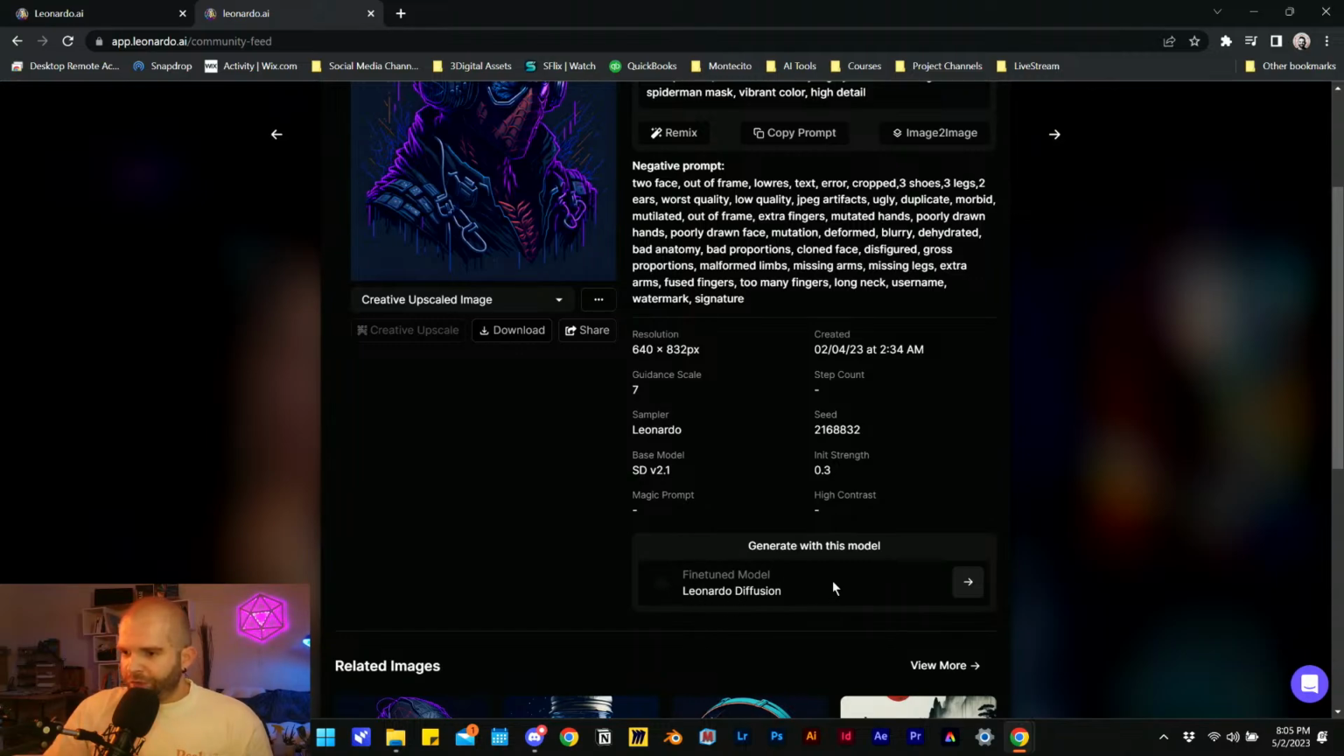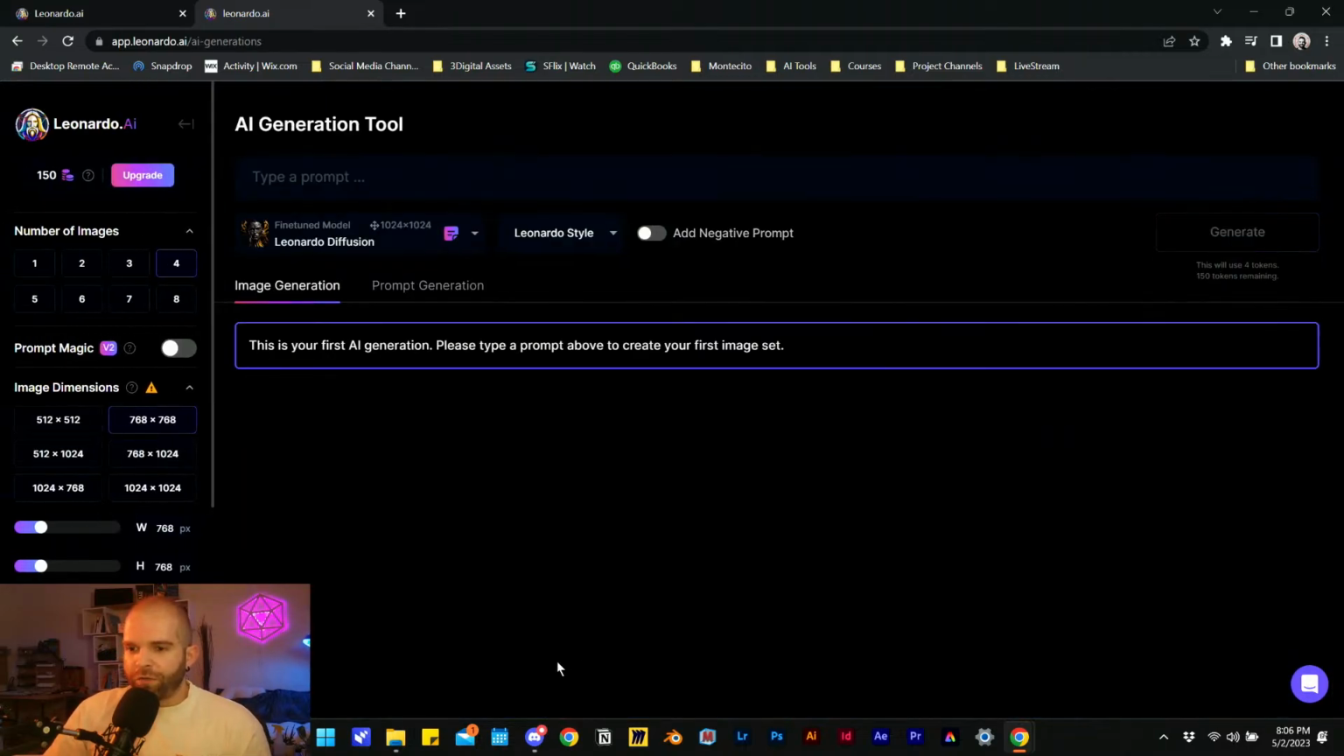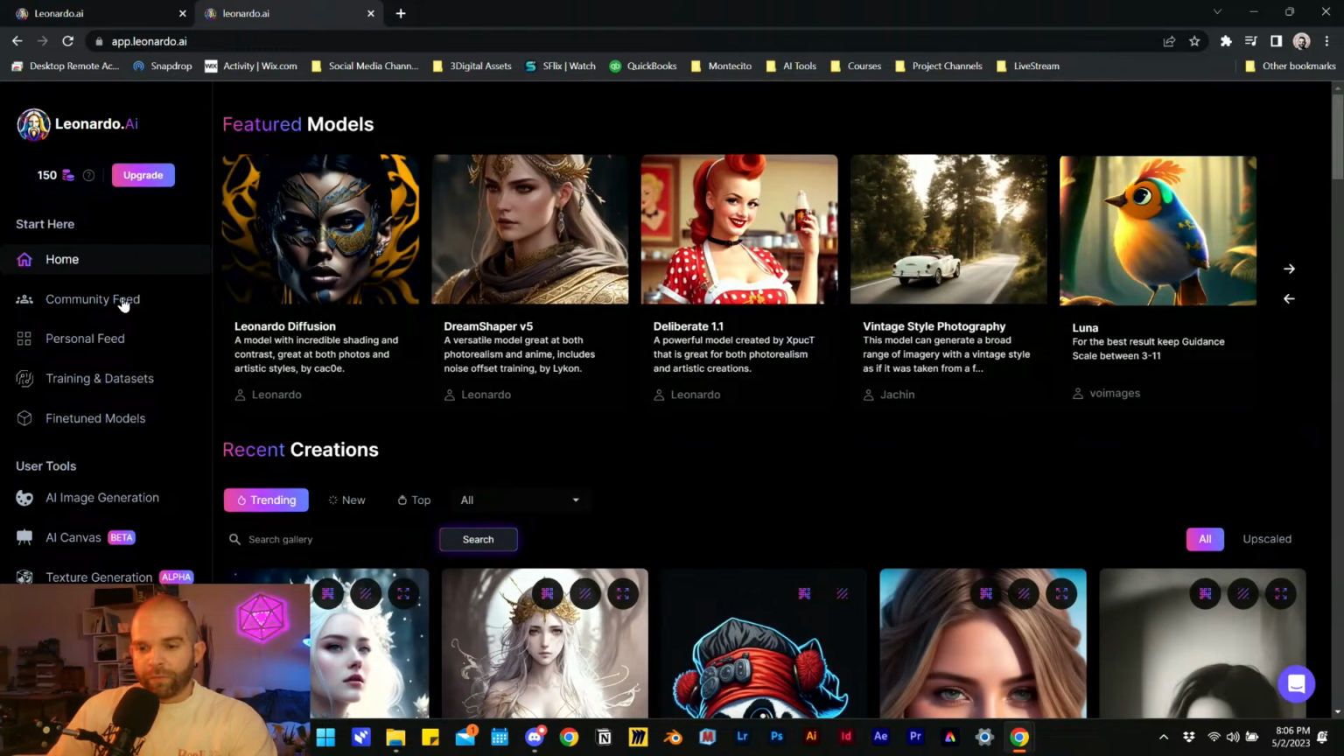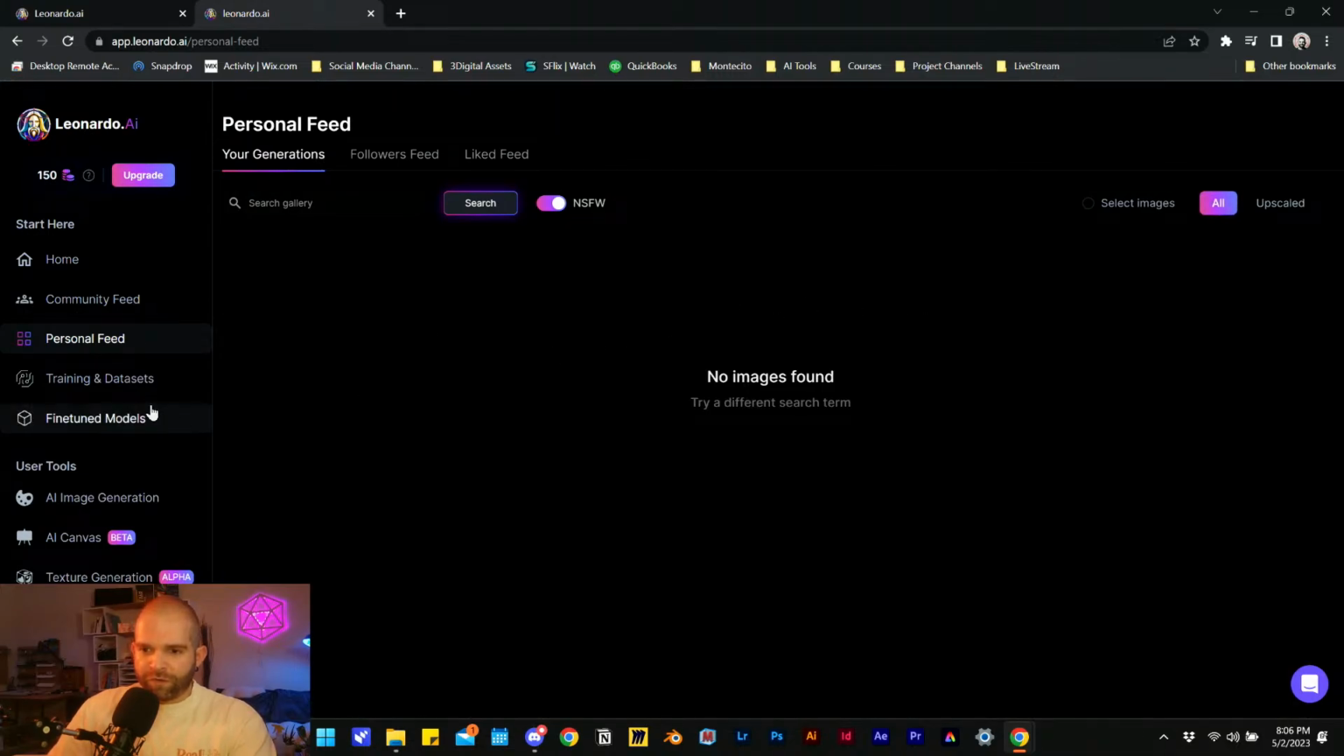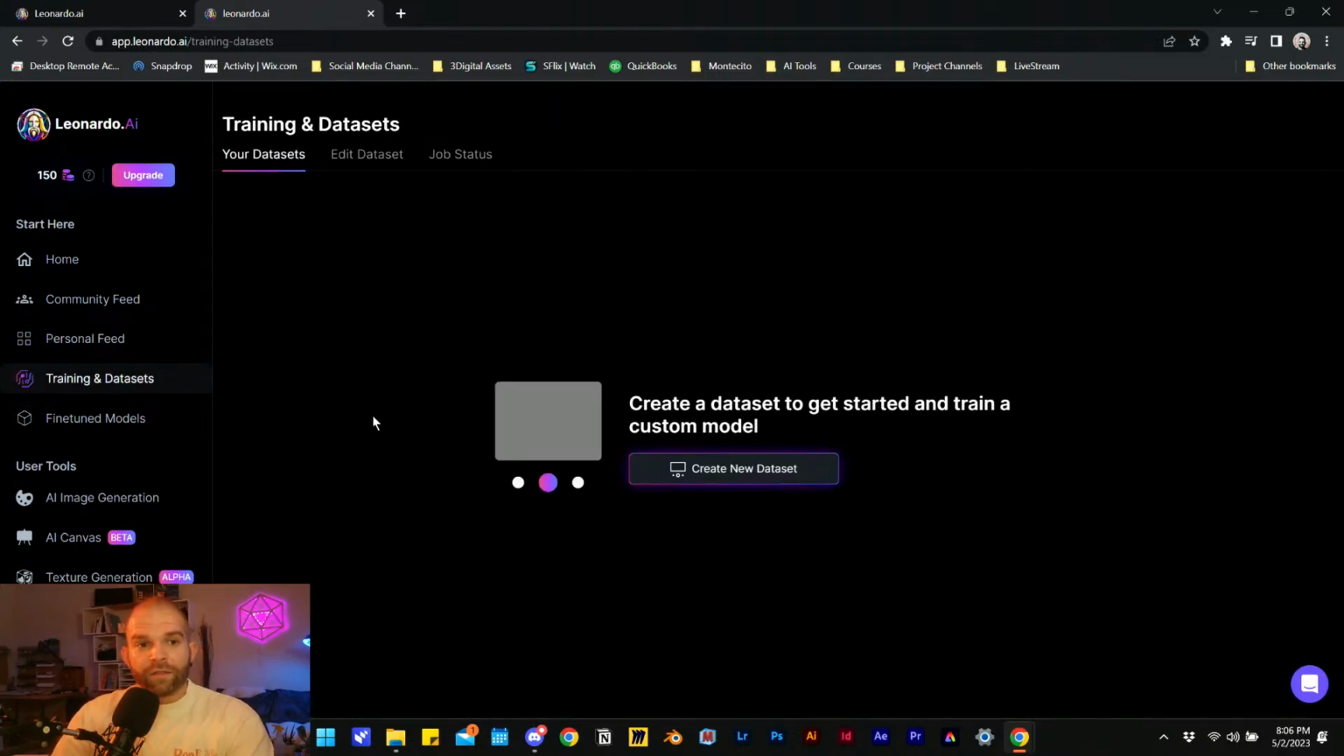Generate with this model. So we can just hit right here. We can start generating using this model. So that takes us over to this page, but we're jumping a little quick here. Personal feed, that's your stuff. Training and data sets. I'm going to do an entirely separate video on this because it needs its own section.